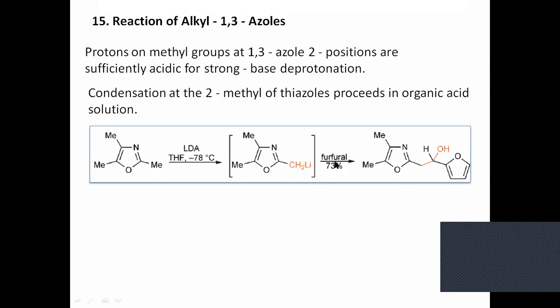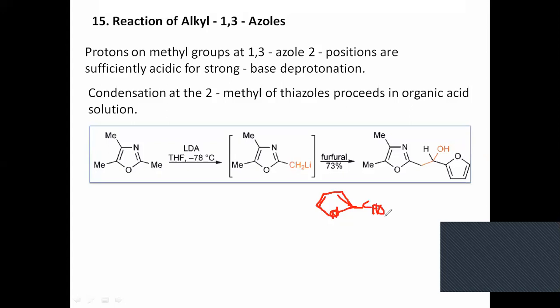When you add furfural, you know furfural, anyone of you? Furfural means this one. There is an oxygen, and CHO at the second position of furan.